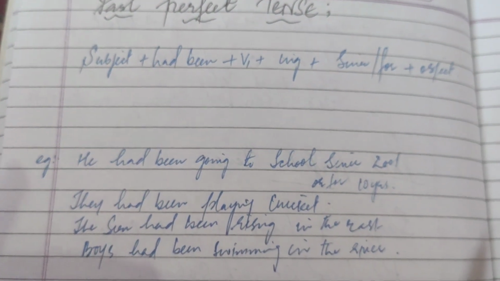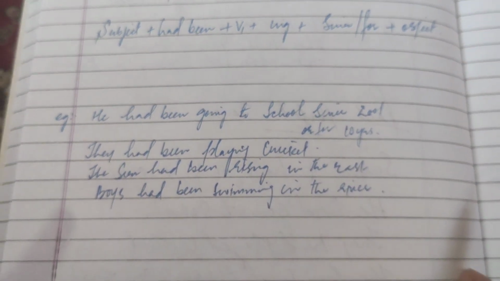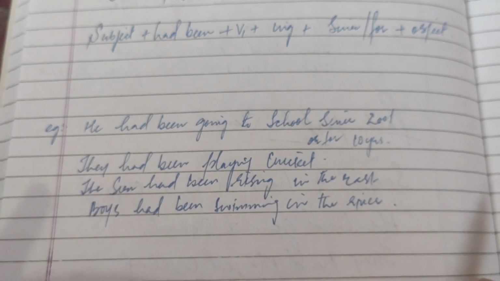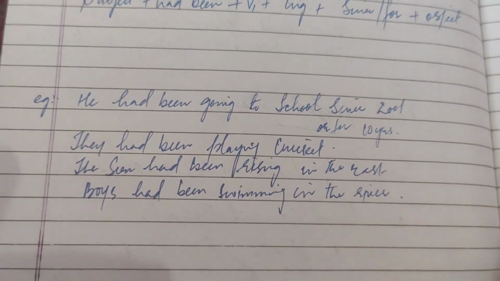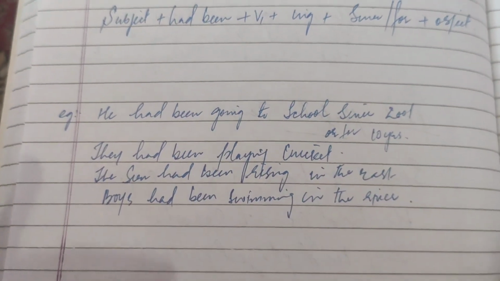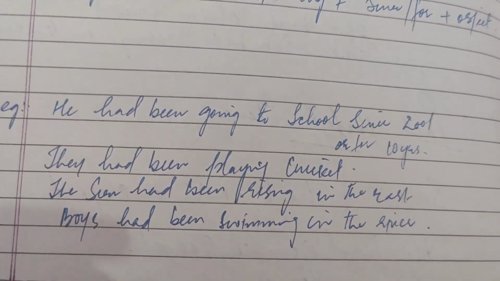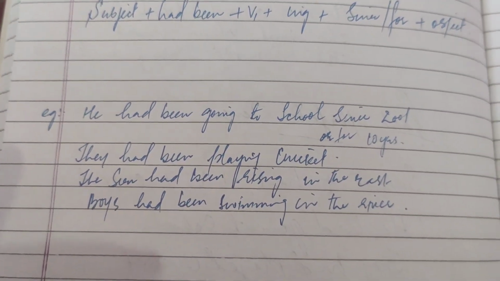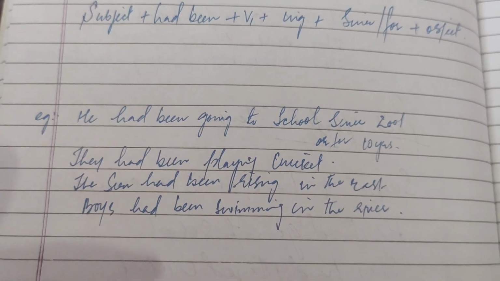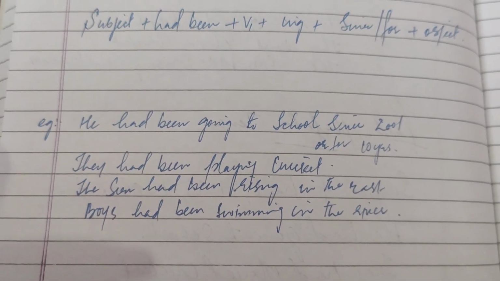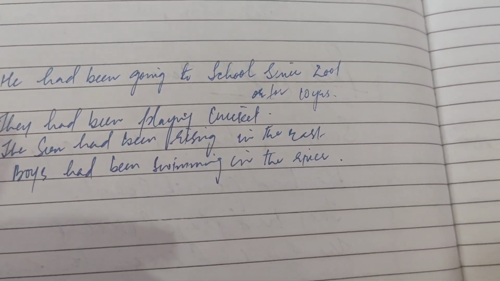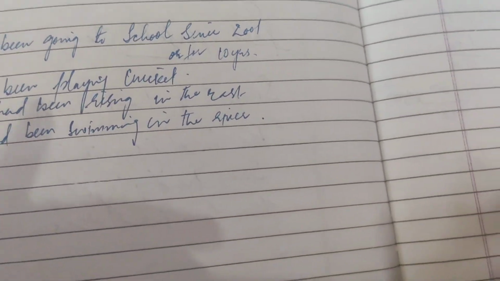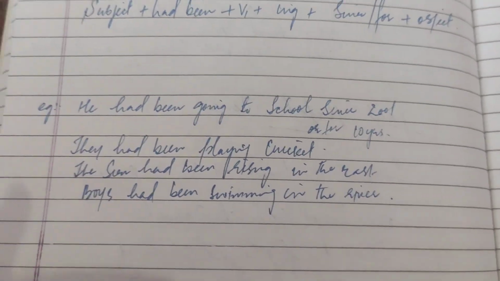If we try to form the negative sentences, that will be: he had not been going to school since 2001, or he had not been going to school for 10 years. They had not been playing cricket. The sun had not been rising in the east. Boys had not been swimming in the river. Then you can use since and for accordingly. If the exact time is given, then you can use since, or if only the period of time is given, then you can use for.